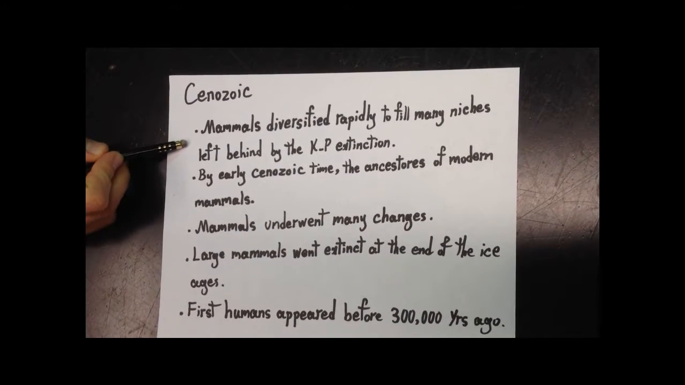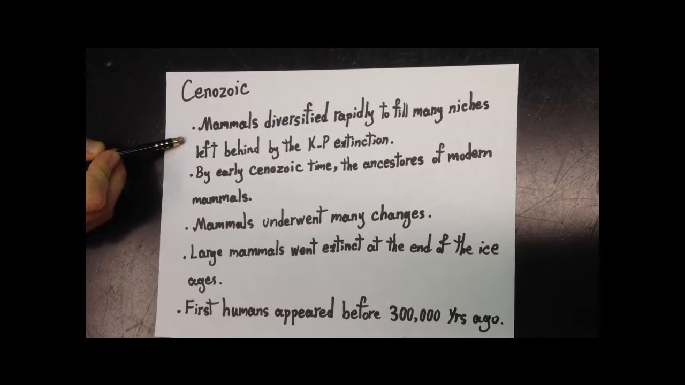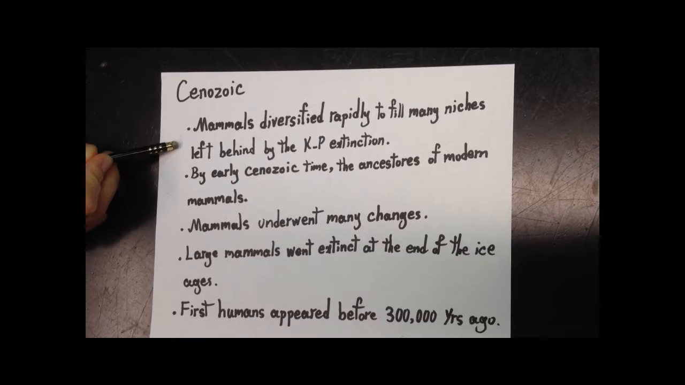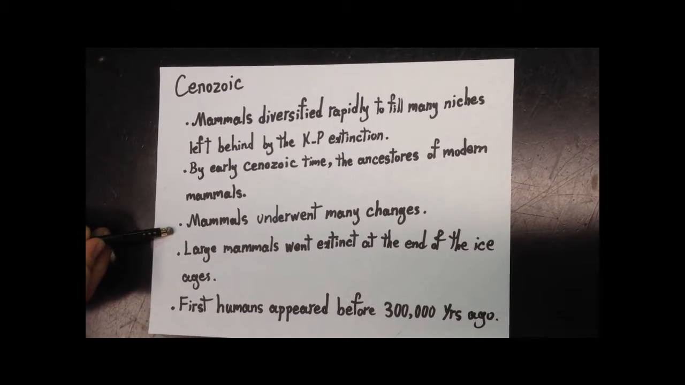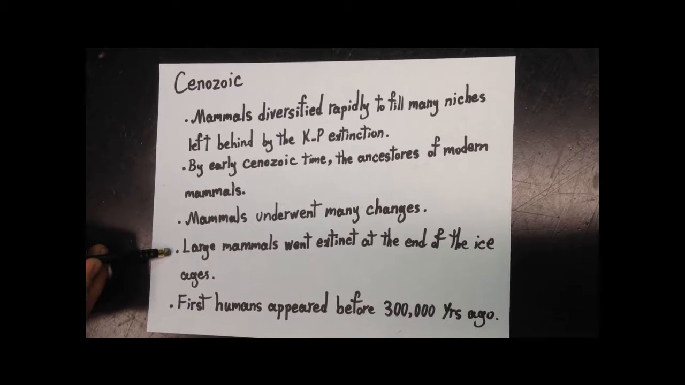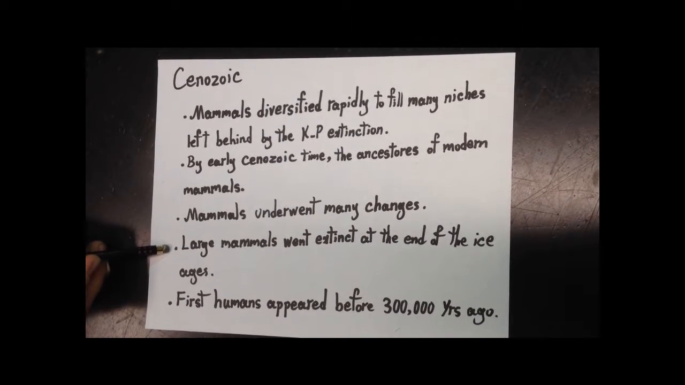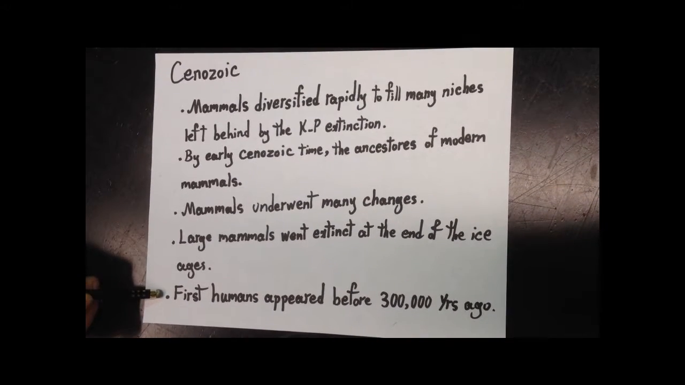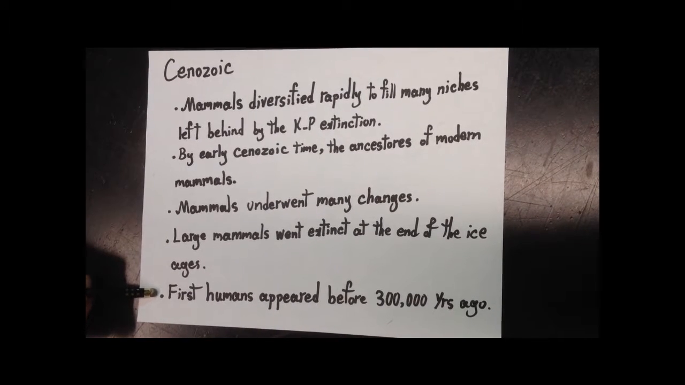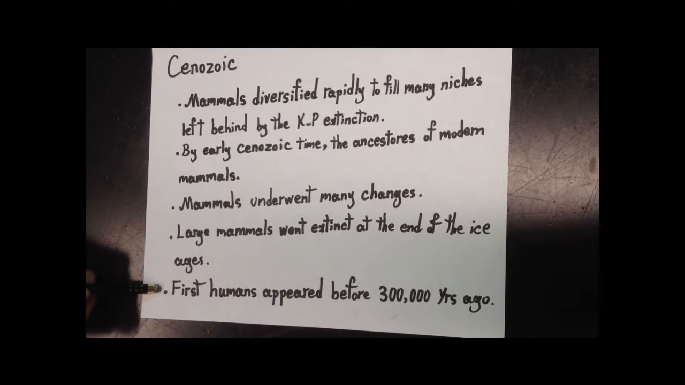Eventually, mammals rapidly diversified to fill many niches left behind by the KP extinction. Over time, these mammals underwent many changes. By the late Cenozoic, large mammals roamed the continents but went extinct by the end of the ice ages. The first humans, the Homo sapiens, appeared more than 3,000 years ago, and since then became the dominant species on Earth.